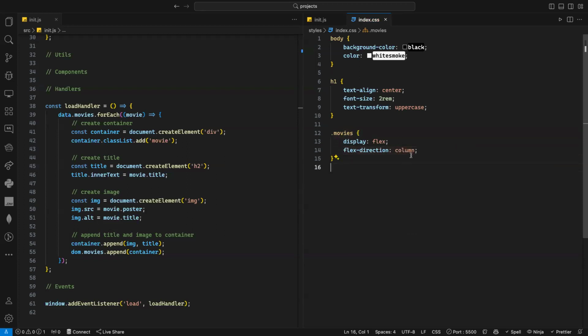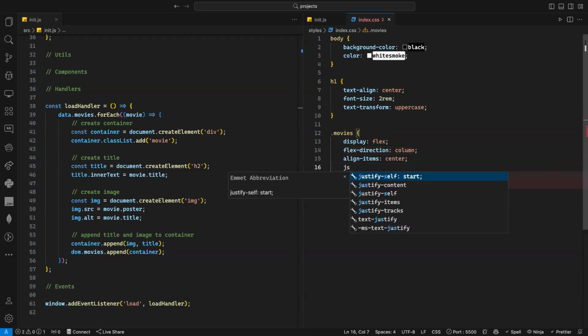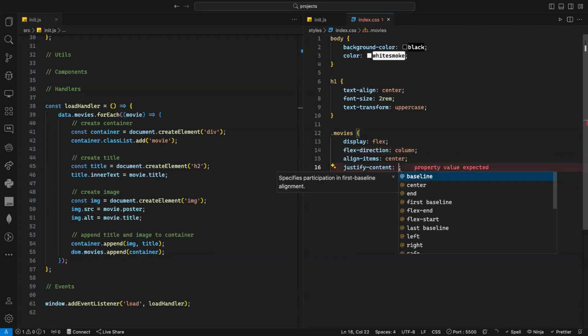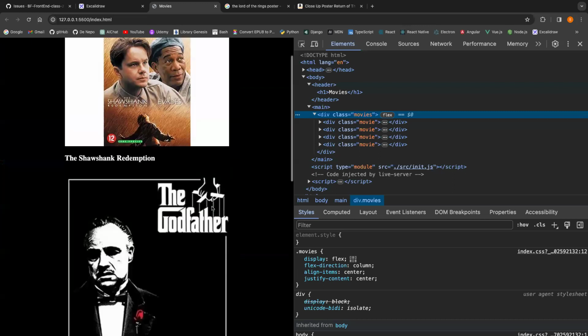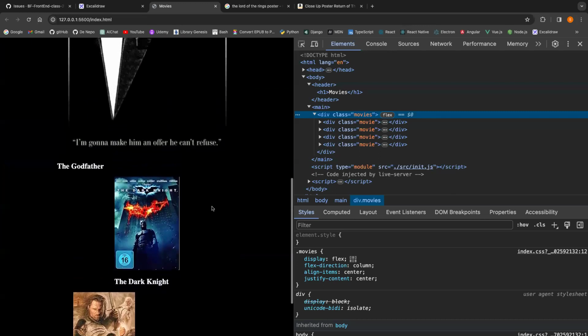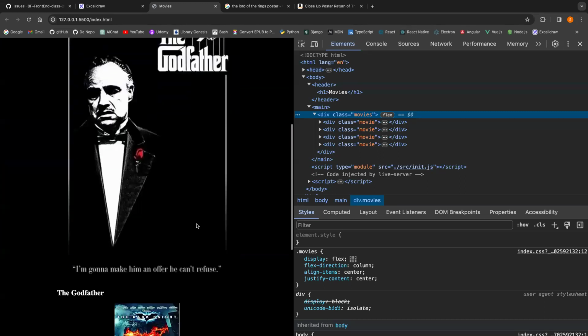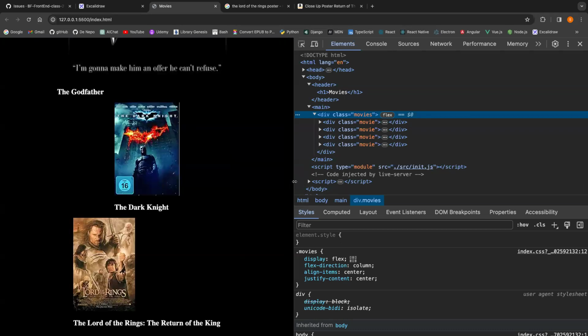So each movie will be at the top of the movie here. Justify content center, align item center. That should be fine for now. And as you can see, all my movies have been centered now. Of course, now I need to modify this image as well, because I want all of them to be in the same size, as you can see.